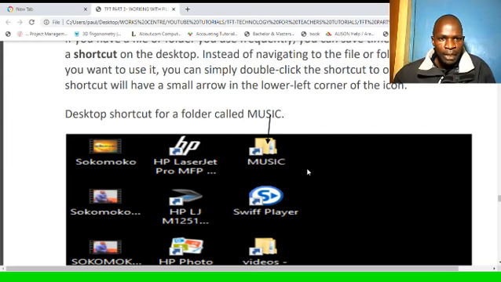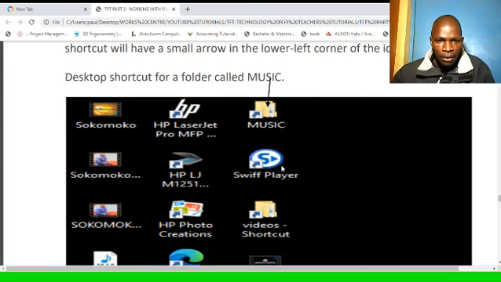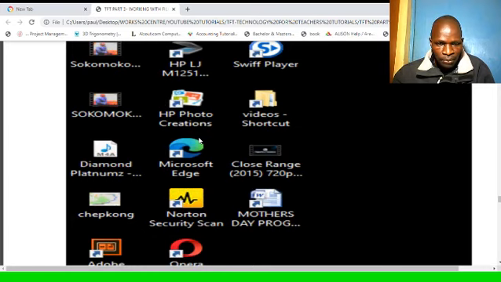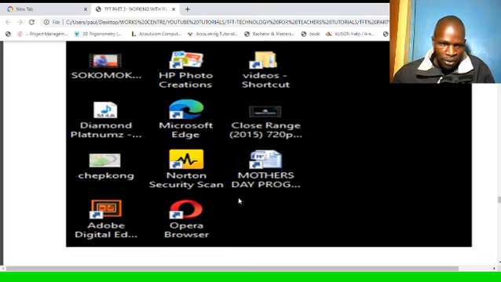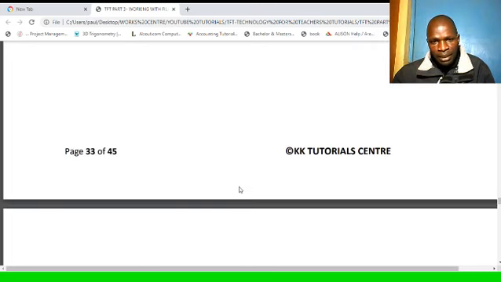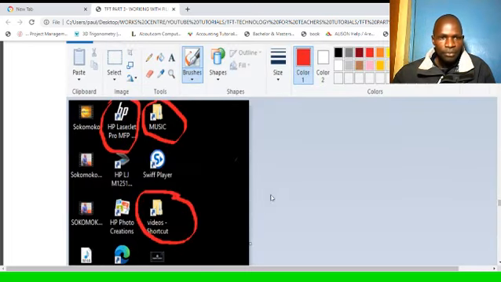So desktop shortcut for a folder called music is here. There is also another shortcut for this folder called HP LaserJet Pro MFP. Most of these icons have shortcuts. You can see this one has a shortcut. Microsoft Edge has a shortcut. Microsoft Word too, quite a number. So mostly desktop has shortcuts. I have highlighted some of the examples of icons with a shortcut there.